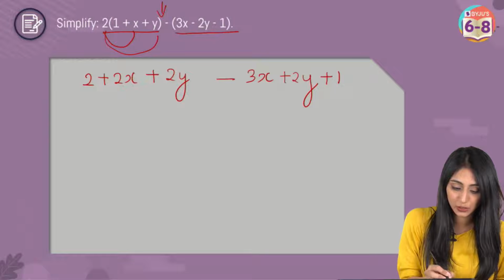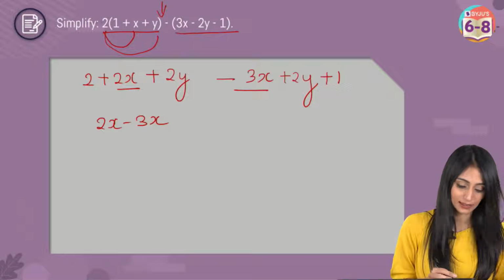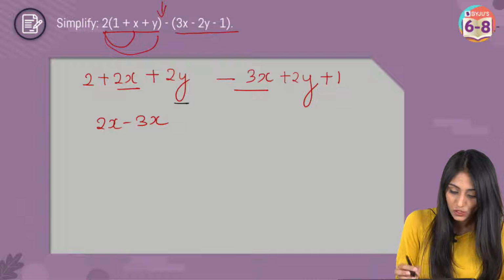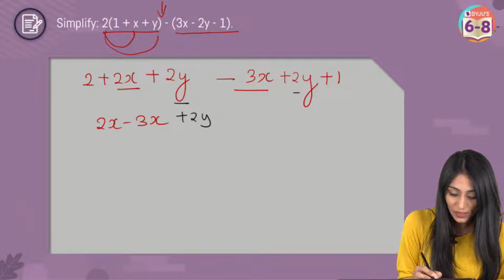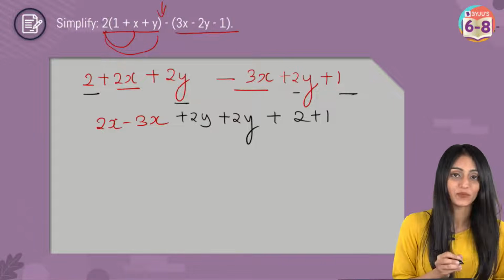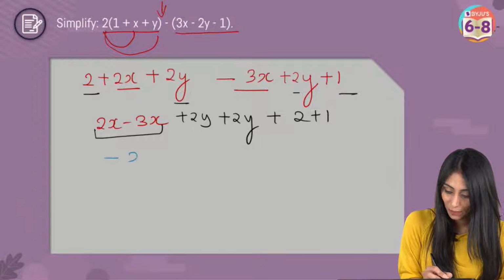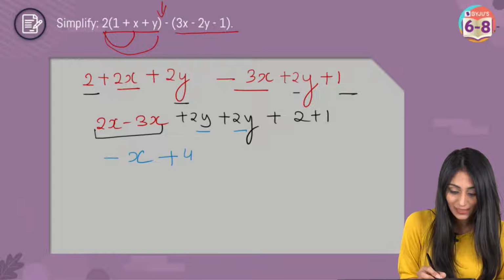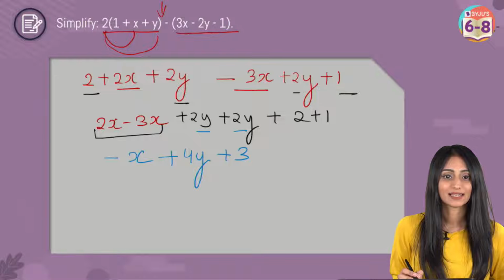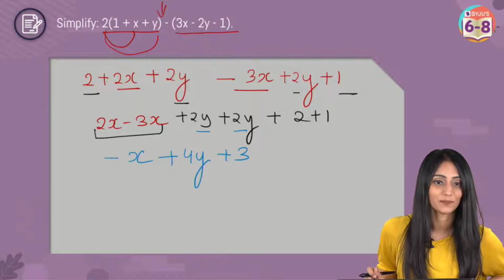Now I'm going to write the like terms together. So we have 2x minus 3x, then we have 2y plus 2y, both have a positive sign, write this as it is. Then we have 2 plus 1. Let's simplify this. 2x minus 3x would be minus x. 2y plus 2y, these are like terms, that's going to be 4y. 2 plus 1 is going to be 3. Minus x plus 4y plus 3, that would be our answer.